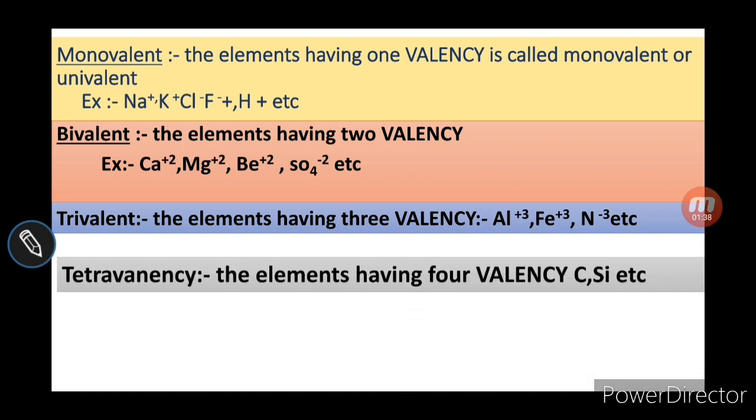After that, tetravalent, meaning the element having 4 valency. Examples are carbon and silicon, they have 4 valency, that's why they are called tetravalent. So it is very clear what is monovalent, divalent, trivalent and tetravalent. Please don't get confused.